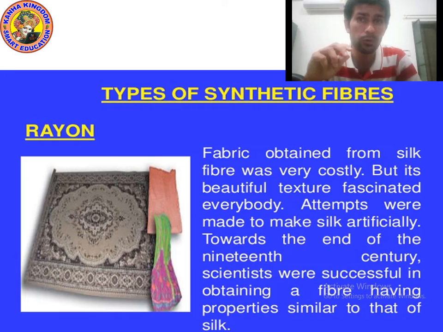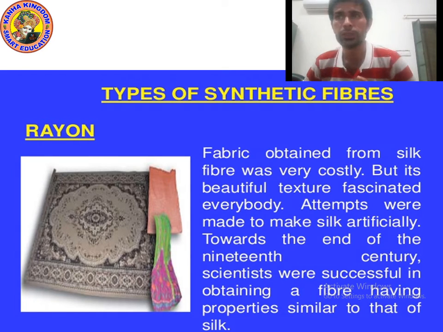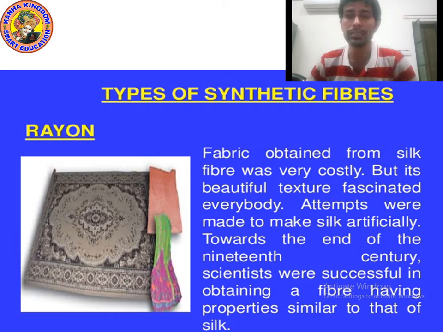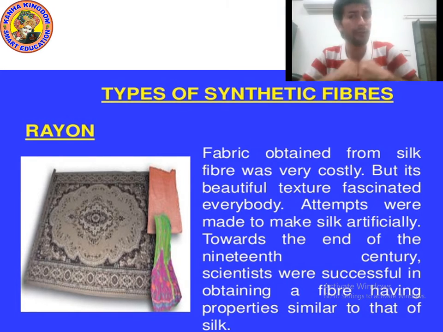Texture means how it feels when we touch it, whether it is soft or coarse. Because of its beautiful texture and luster, meaning shining, everybody cannot buy it, and it fascinated everybody.